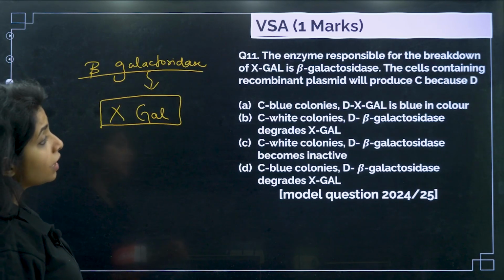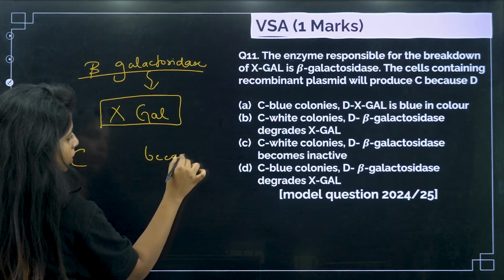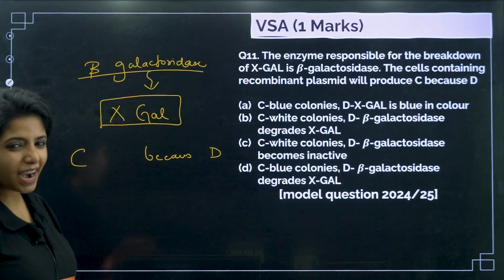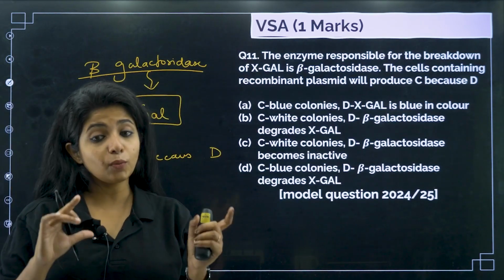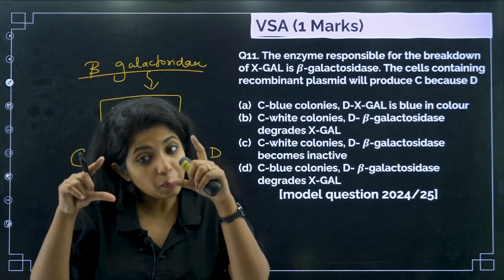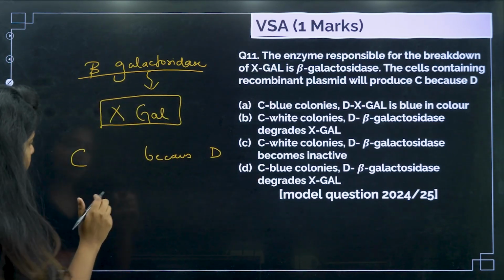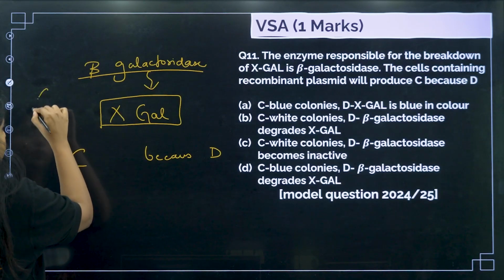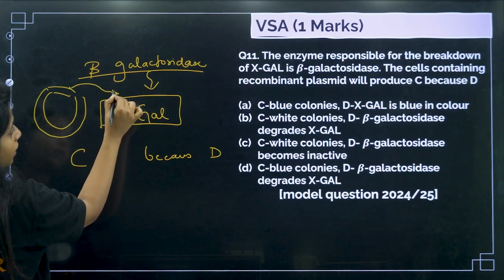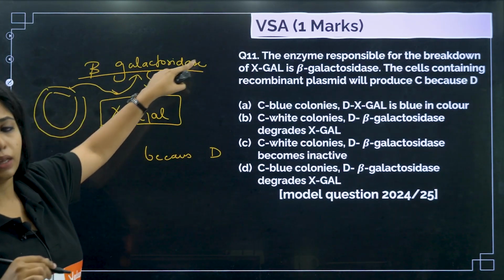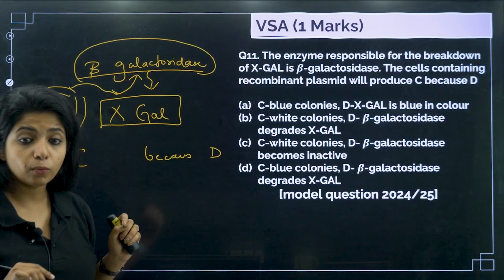The cells containing recombinant plasmid will produce C because D. What? I am not able to understand. So basically, recombinant plasmid means the one that is having my gene of interest. I have removed some segment from that plasmid and I have put my gene of interest over there. In this particular plasmid, usually there is a segment that codes for a gene producing an enzyme, that is beta-galactosidase.